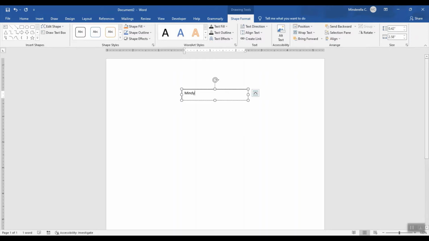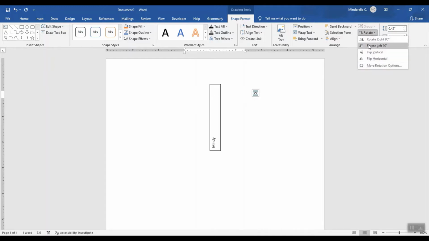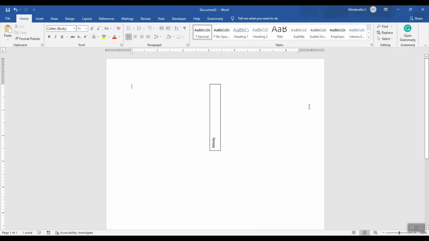And when I click back in, I now get some options. So I have an option. It's called Shape Format. And then over here, I can rotate my text. So that's one option. I'm going to do a Control A to get rid of that and hit Delete. Now I'll show you with a table.